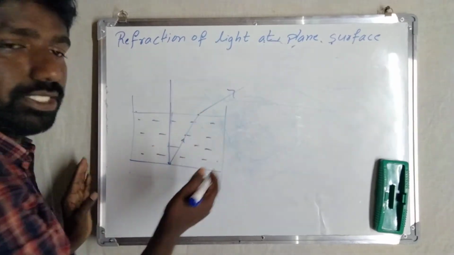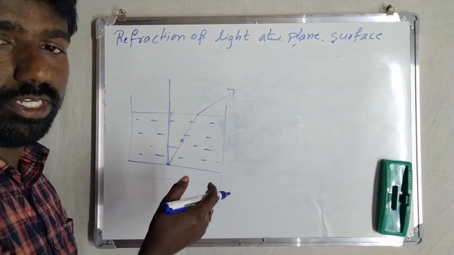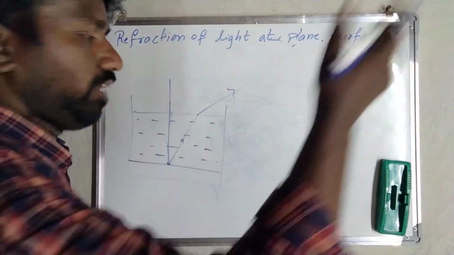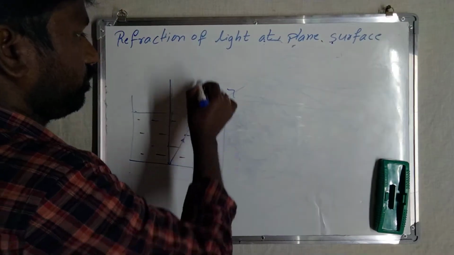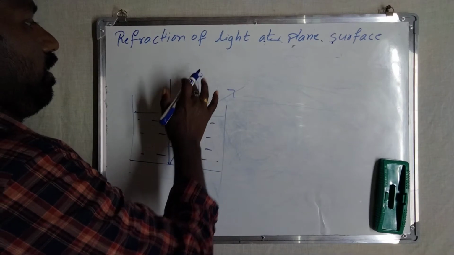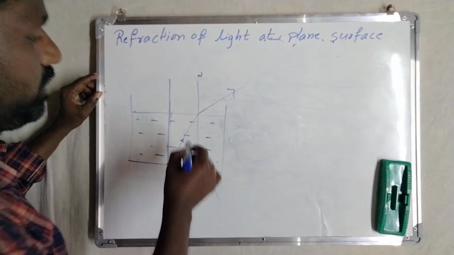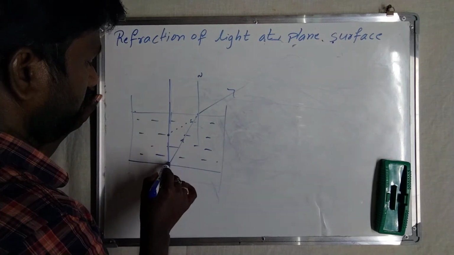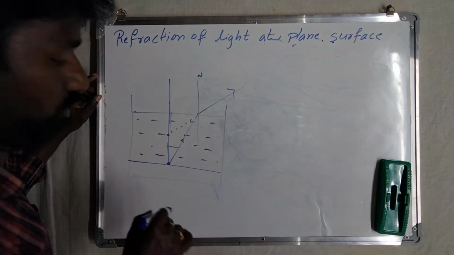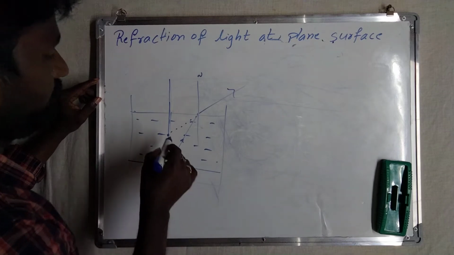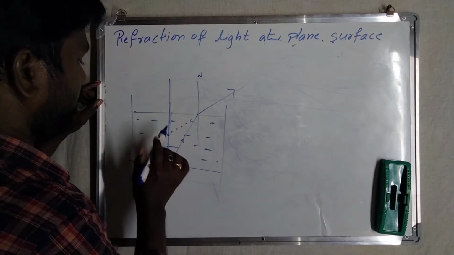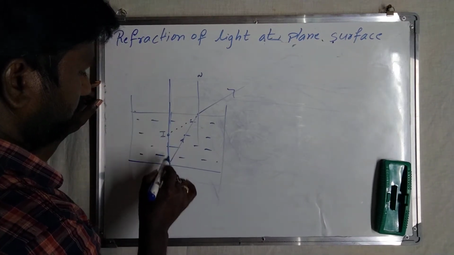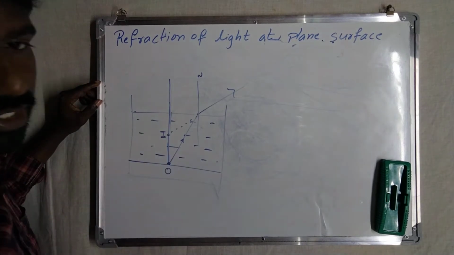Because light rays are entering from denser medium to rarer medium, so the refracted ray goes away from the normal. This is the normal. But the person feels that the object is at this position. The original position of the coin is at this place, but he feels that the coin appears to be at this place, the image of the object over here.